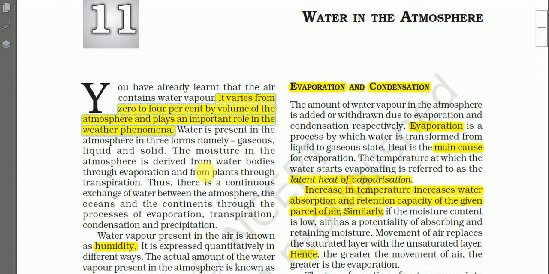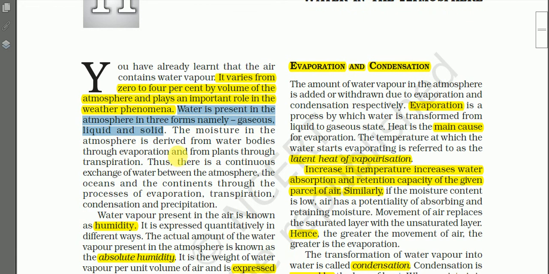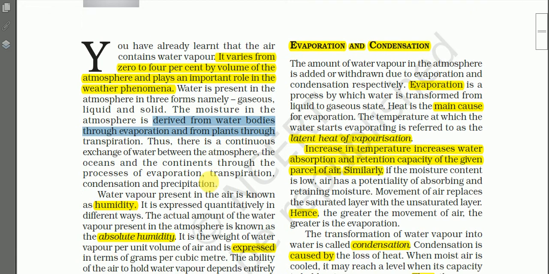Okay, so you know that water is present in the atmosphere in three forms, namely gaseous, liquid, and solid state, and moisture, that is water vapor in the atmosphere, is derived from water bodies, from the lakes, ponds, rivers through evaporation, and from plants through transpiration.